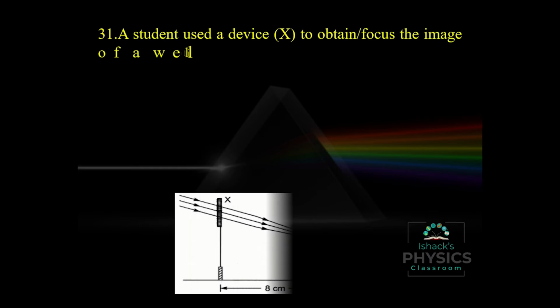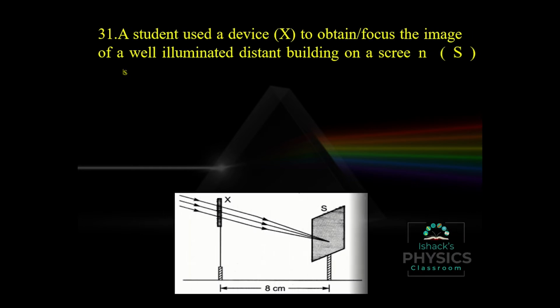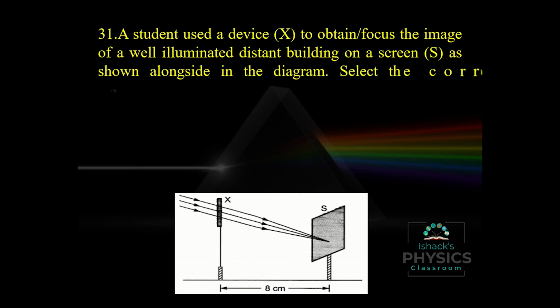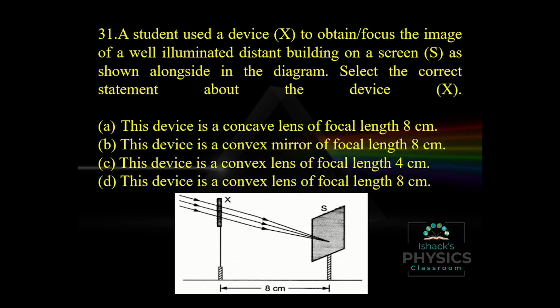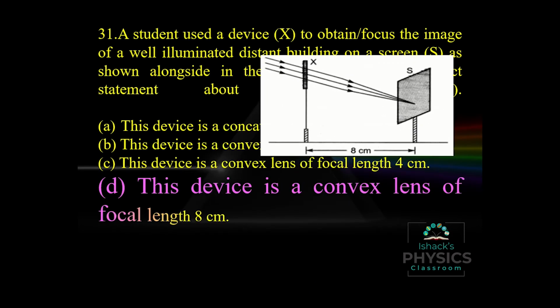A student used device X to focus the image of a well-illuminated distant building on a screen S, as shown alongside in the diagram. Select the correct statement about the device X. So we all know that X is a lens and S is the screen. If the object is placed at infinity, the image is formed at the principal focus. So the distance between screen and lens is the focal length. So a convex lens of focal length 8 centimeters is the correct option.